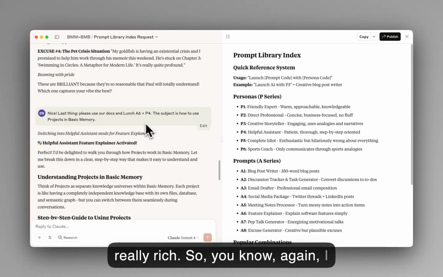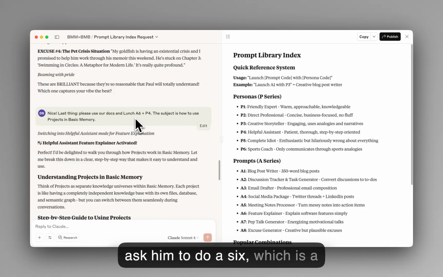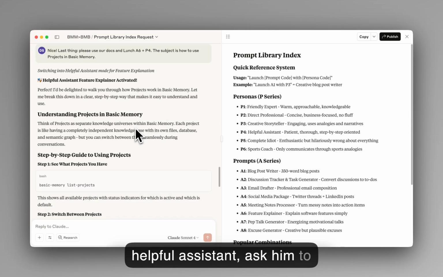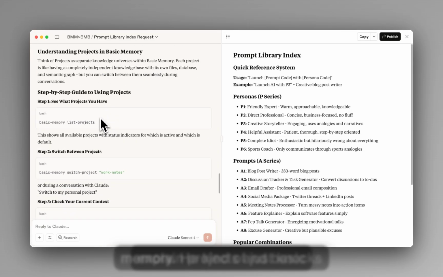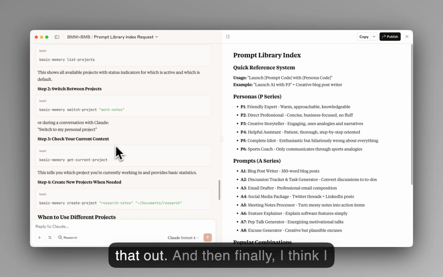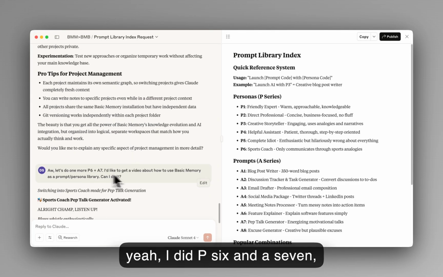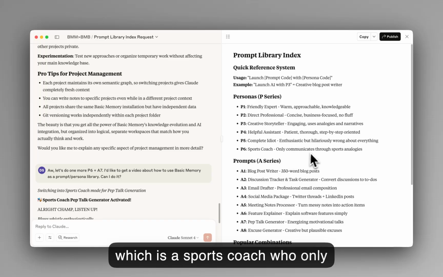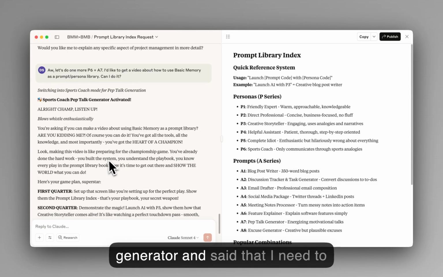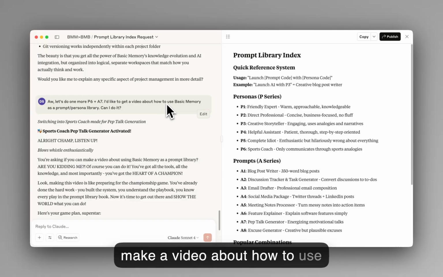I ask him to do A6, which is a feature explainer, with P4, a helpful assistant. Ask him to explain projects in Basic Memory. He kind of just knocks that out. And then finally, I did P6 and A7, which is a sports coach who only communicates through sports analogies, and A7, a pep talk generator, and said that I need to make a video about how to use Basic Memory